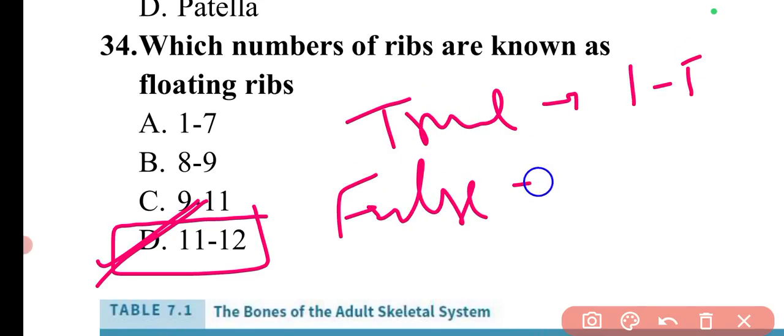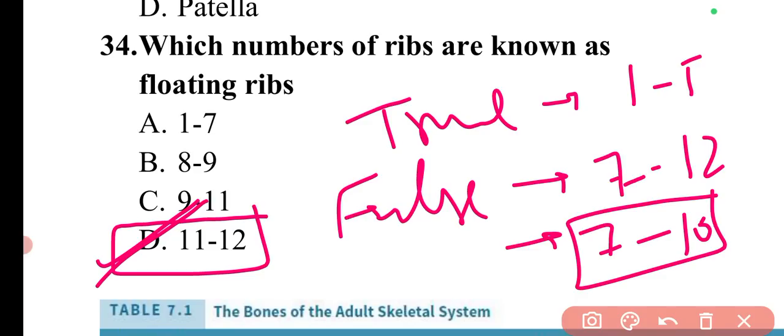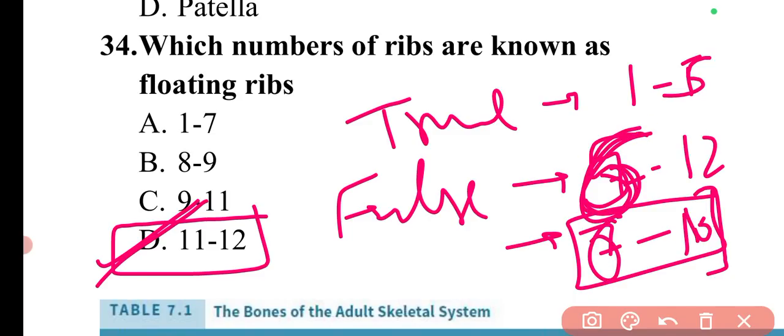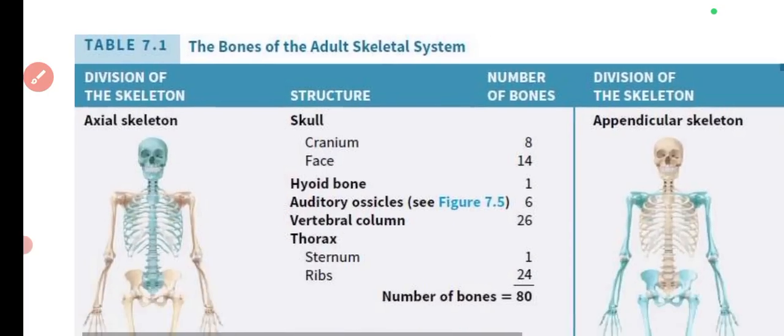If the question asks for the false ribs, the answer will be 7 to 12, or you can say 7 to 10 also, based on the options. Basically, if you check in the book, they will be saying these 7 will be the false ribs. In some books they can say not 5 to 12, it is 6 to 12, because the first 5 are the true ribs, then 6 to 12 are the false ribs, or 6 to 10. So this is regarding the ribs. Now we can move to our next part.